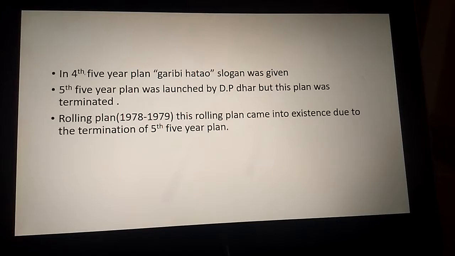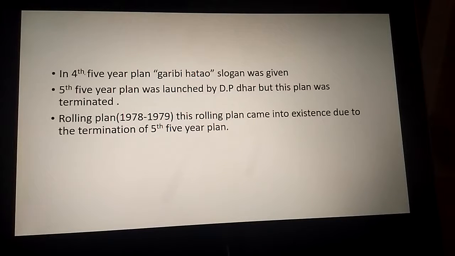Next, in the fifth 5-year plan, the slogan Garibi Hatao was given, and the fifth 5-year plan was launched by DP Dhar, but this plan was terminated due to the failure of the fourth 5-year plan. Then the rolling plan came, from 1978 to 1979.